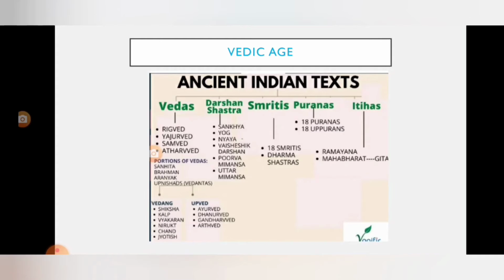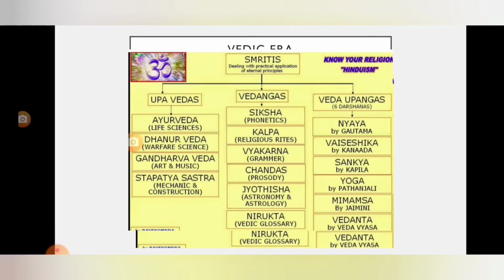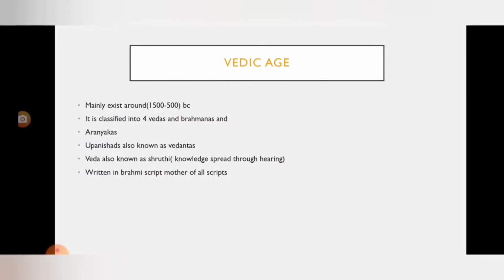Purva and Uttara Mimamsa were both written by Veda Vyasa. Yoga was written by Patanjali, Sankhya by Kapila, Vaisheshika by Kanada, and Nyaya by Gautama. So this is a brief explanation.